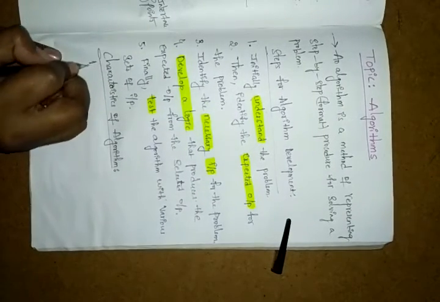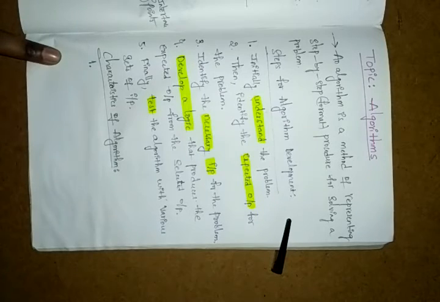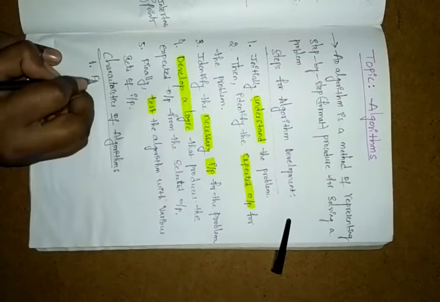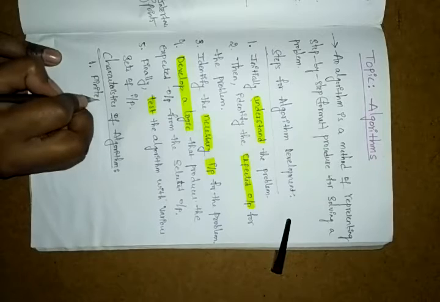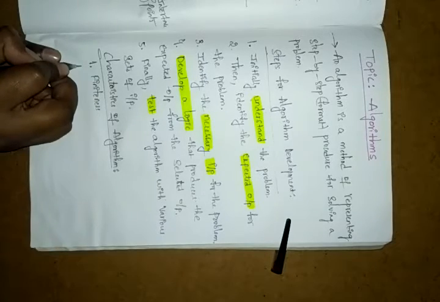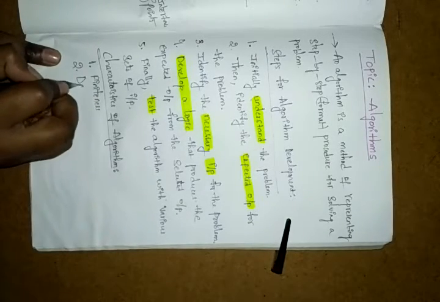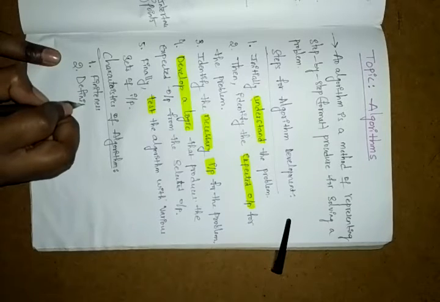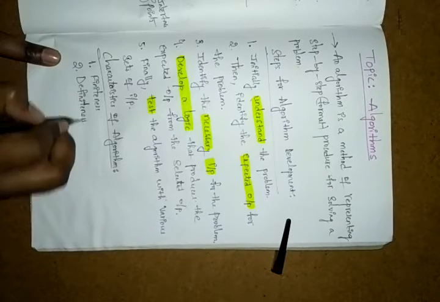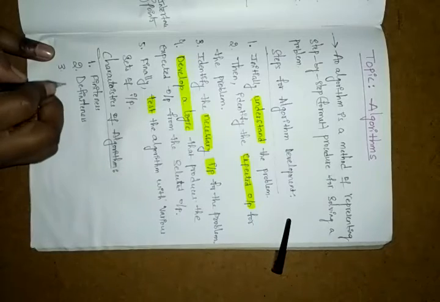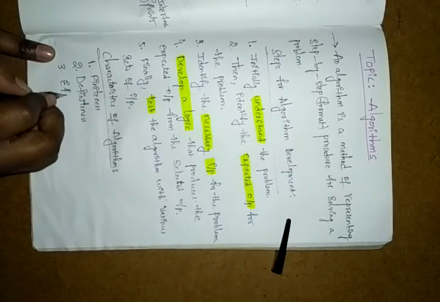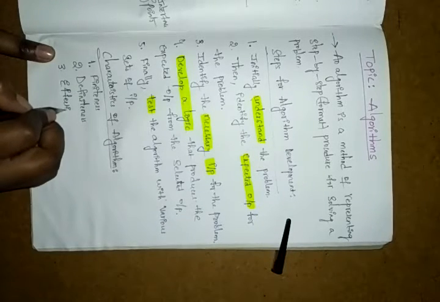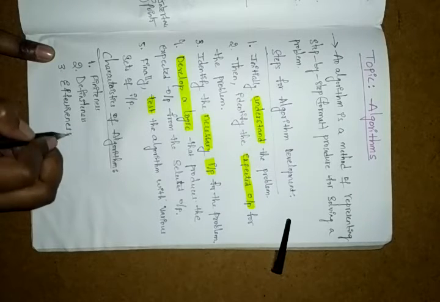First one is the finiteness, and second one is the definiteness. Third one is the effectiveness, okay.